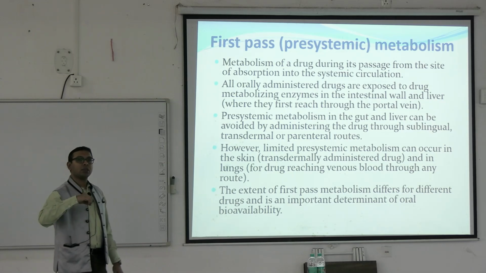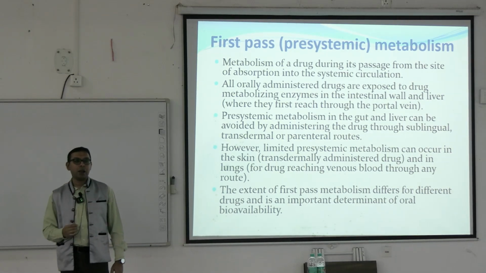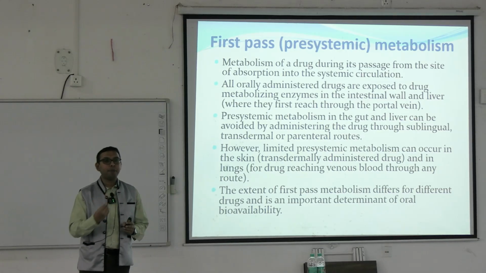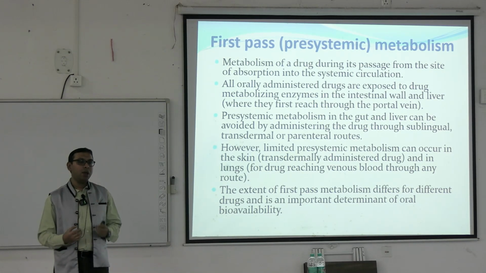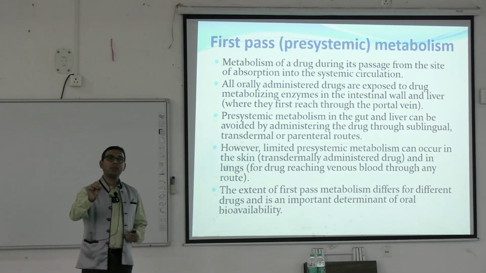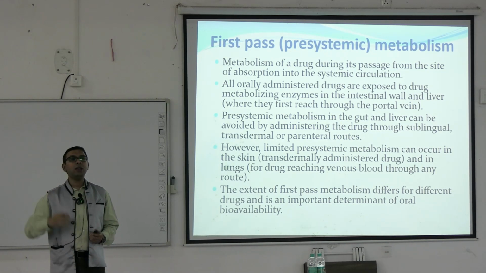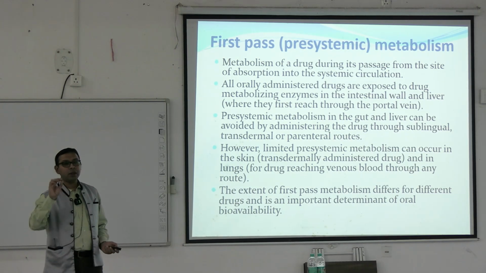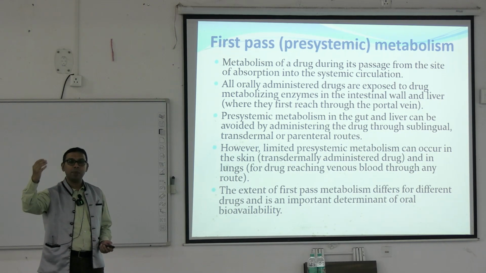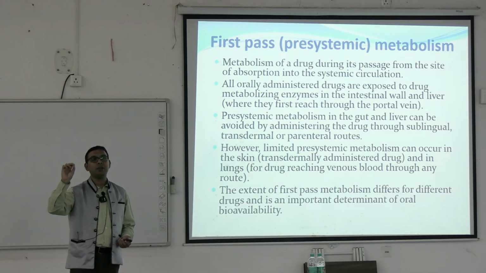For oral drugs, there will be bioavailability. Already we have seen this in the previous class. Bioavailability means that part of the drug that ultimately becomes available after absorption. When an orally administered drug is given, some part is destroyed by gastric juice, and some part goes to the liver and is also destroyed. So for oral availability, a higher dose is given so that the amount of drug needed for treatment will reach the destination.